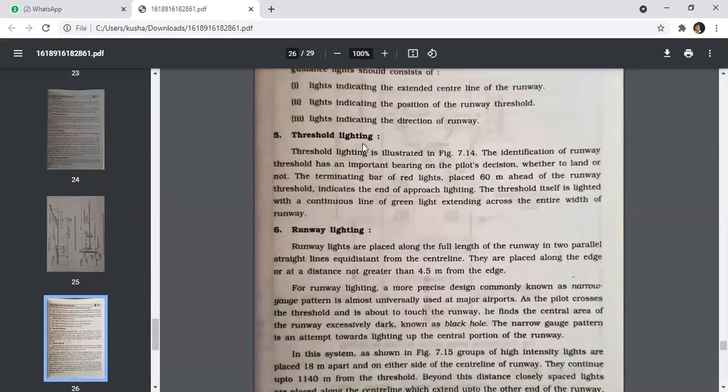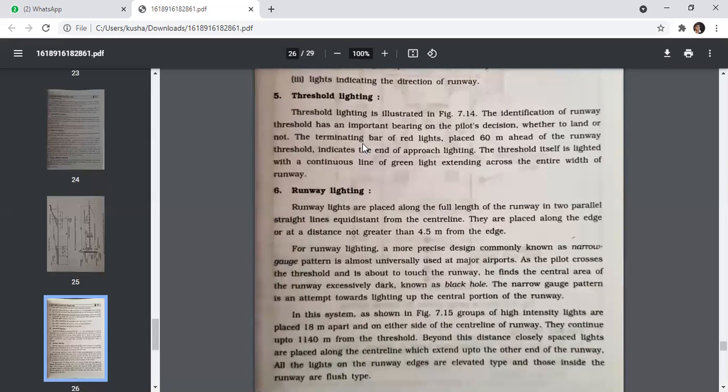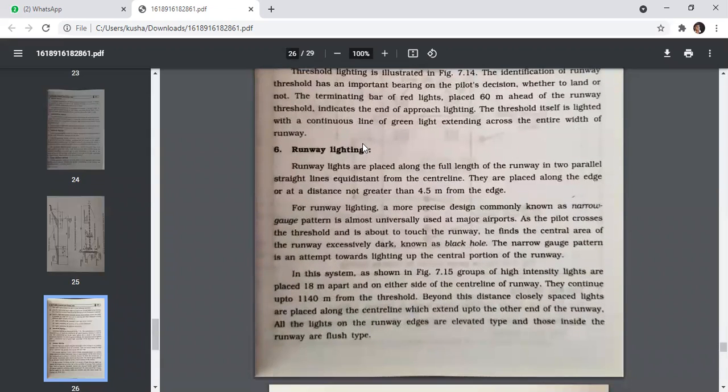Next is the runway lighting. Runway lights are placed along the full length of the runway in two parallel straight lines equidistant from the center line. They are placed along the edge or at a distance not greater than 4.5 meters from the edge. For runway lighting, a more precise design, commonly known as a narrow gauge pattern, is almost universally used at